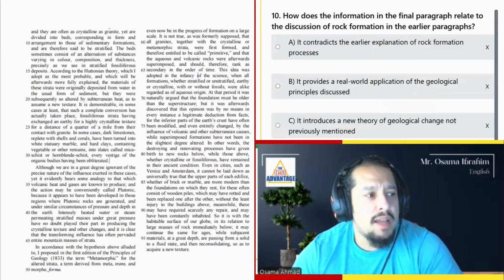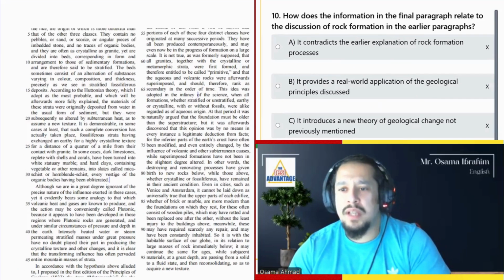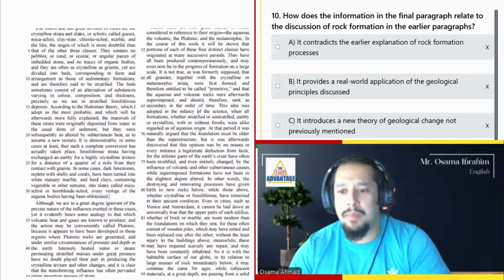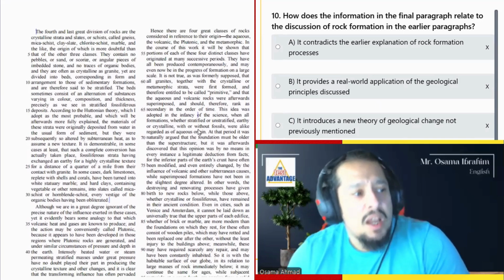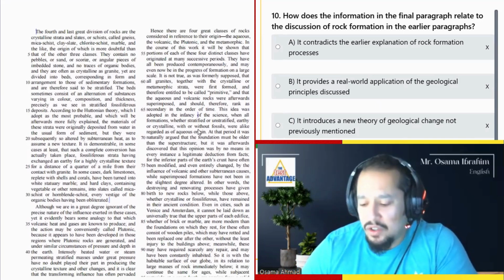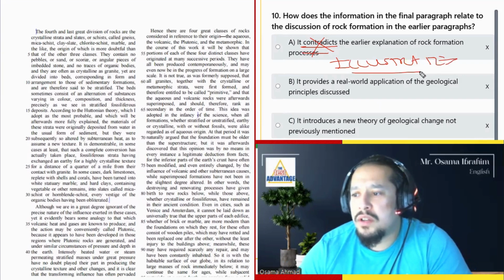Question number 10. How does the information in the final paragraph relate to the discussion of rock formation in the earlier paragraphs? So he's asking us what the relationship is between the last paragraph and the rest of the passage. This is a big paragraph, by the way. It doesn't contradict, it illustrates. It illustrates what happens. It provides a real-world application of the geological principles discussed. I like answer B, because it gives us a real-world application. How we will see it.